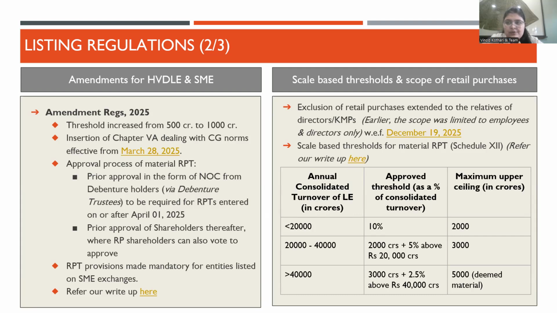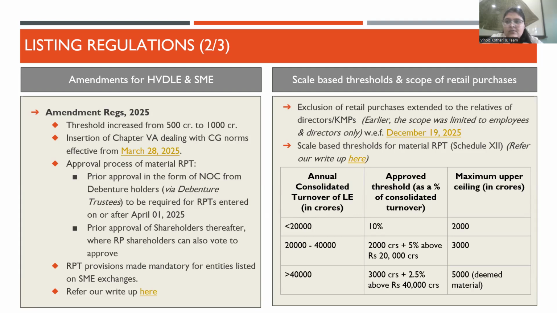Next is the scale-based threshold. The earlier threshold for the material RPT, which was 10% and applicable for all the listed entities, has now been substituted with scale-based thresholds, where the threshold for determination of material RPT will be dependent on the annual consolidated turnover of the entity on a scale basis.